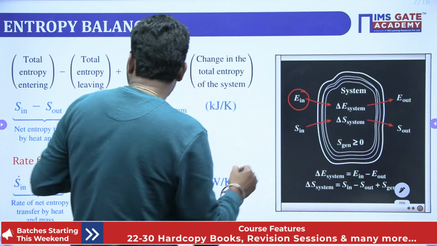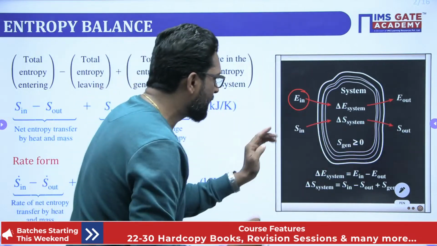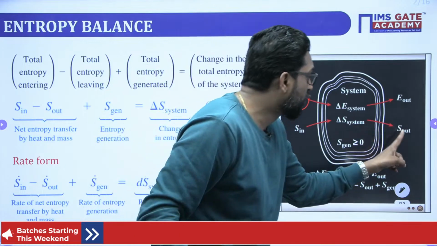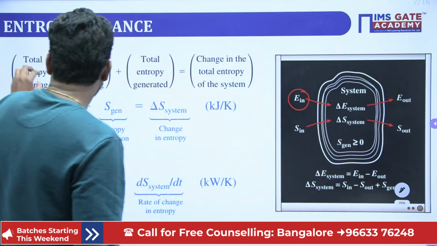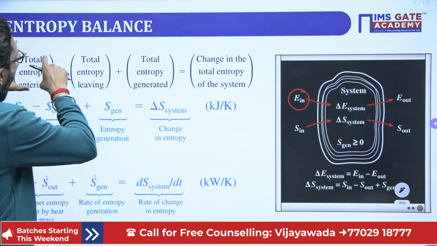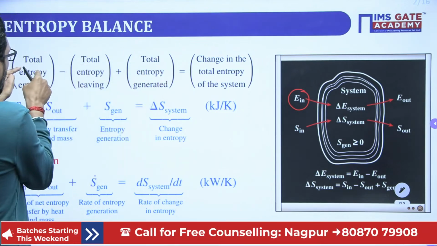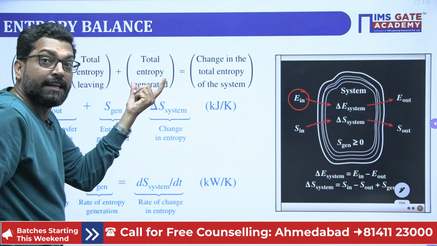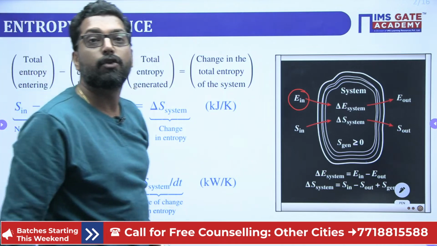That means entropy entering plus entropy generation, that is interest, minus entropy leaving, is the total entropy change of the system.